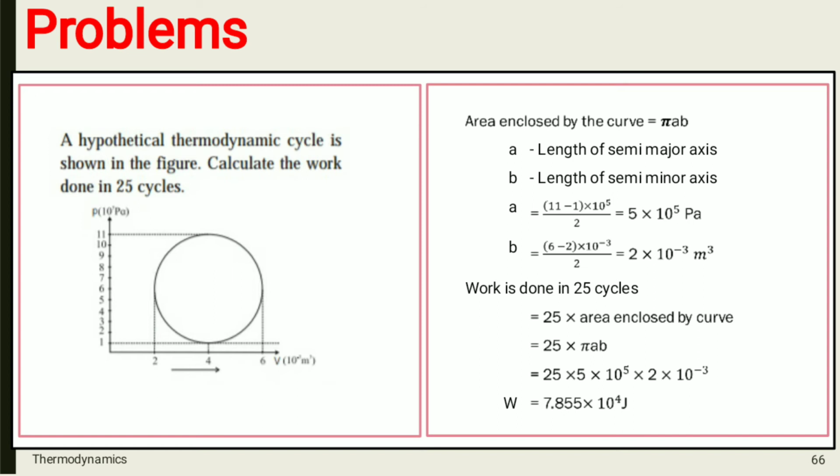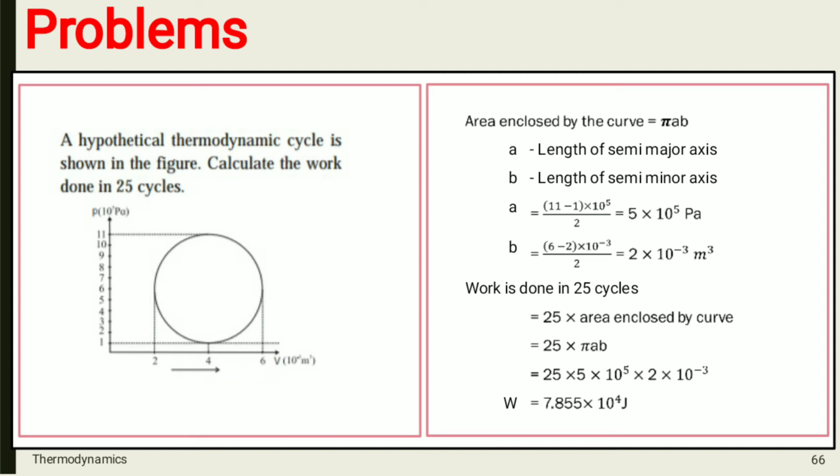Now, this is your third problem. Here, a hypothetical thermodynamic cycle is given and calculate the work done in 25 cycles. So, again here curve is given, pressure against volume. Then here you can consider, that is again here work done is what? Area under the curve or area enclosed by the curve, which is equal to pi into AB.